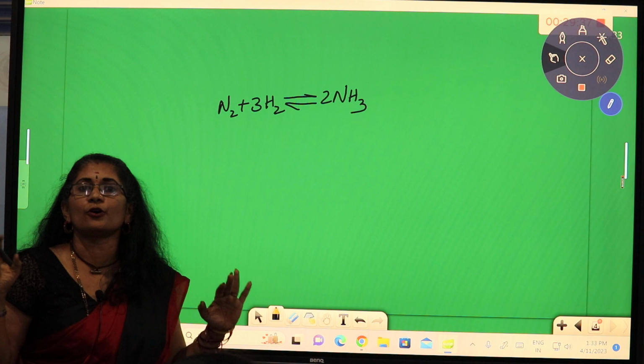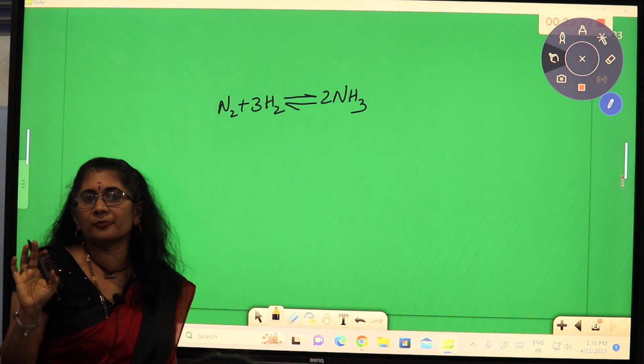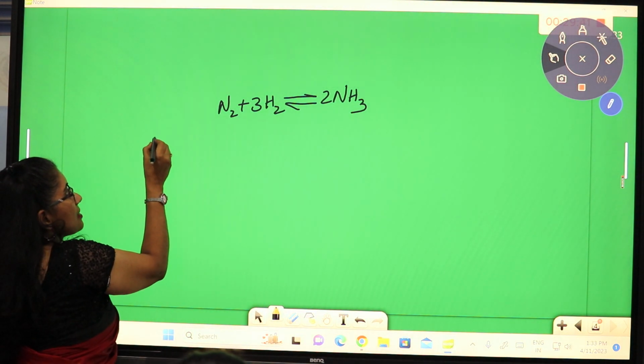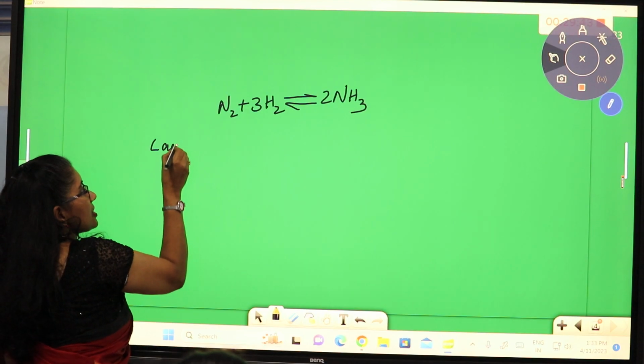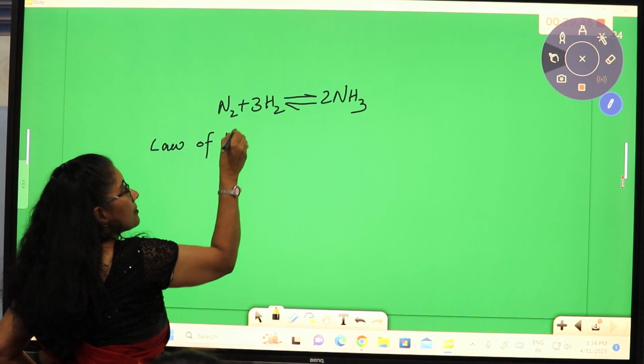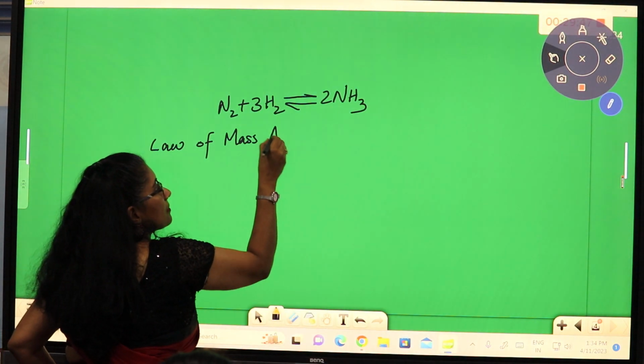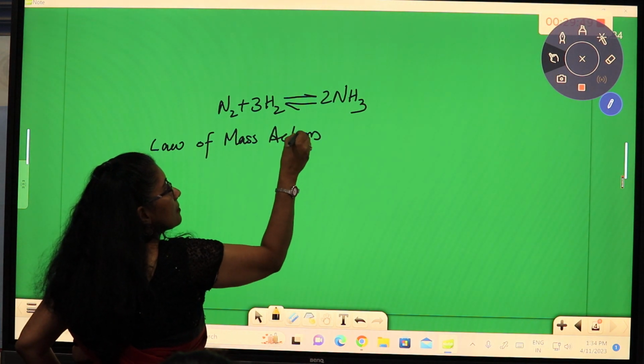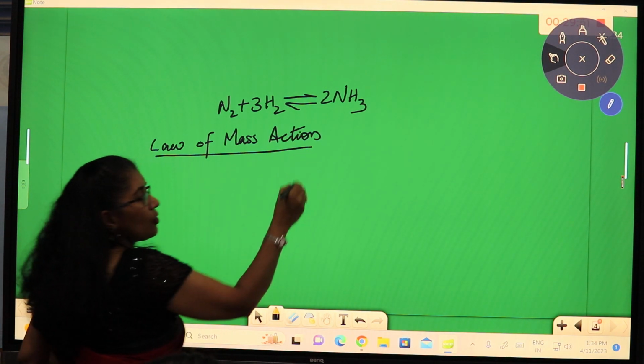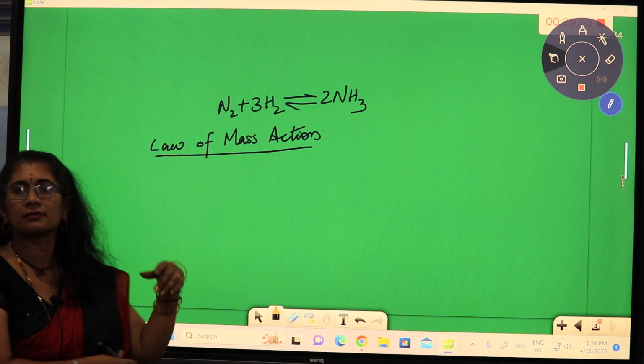there are certain laws applicable for the equilibrium, and the first one is the law of mass action. What do you mean by law of mass action?